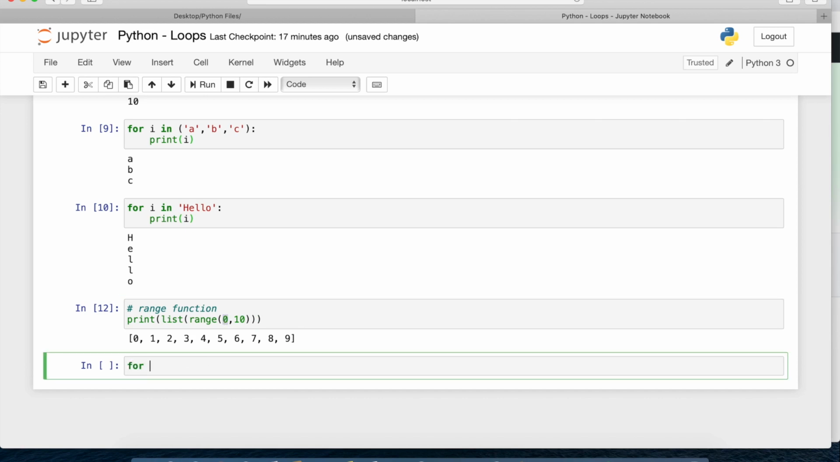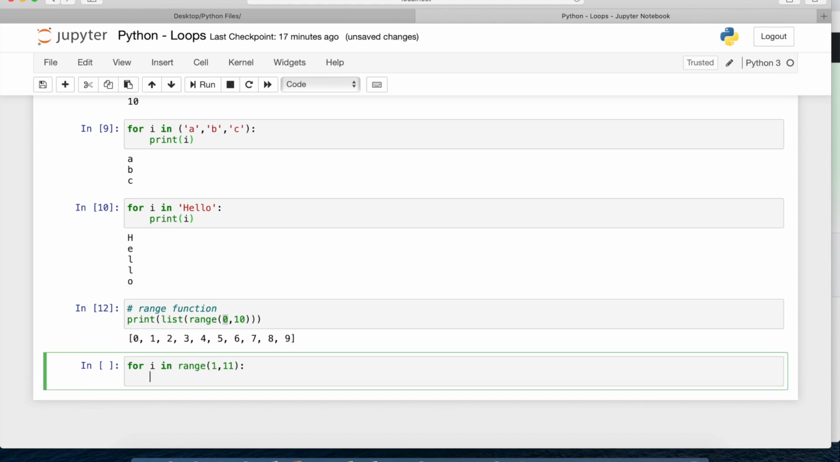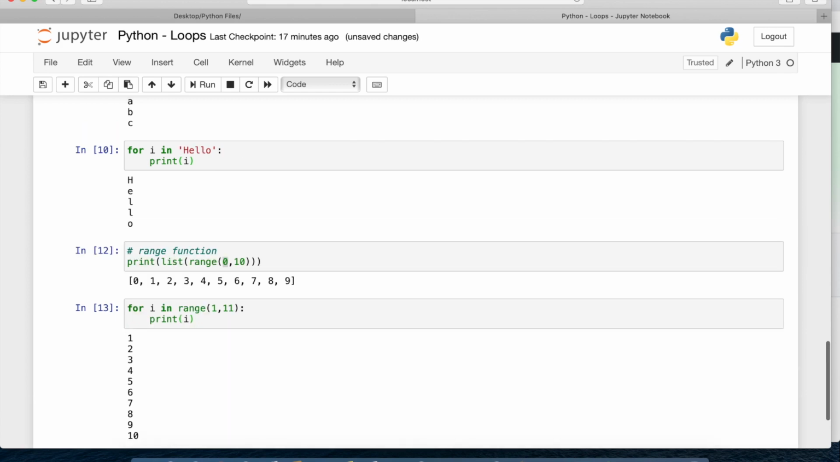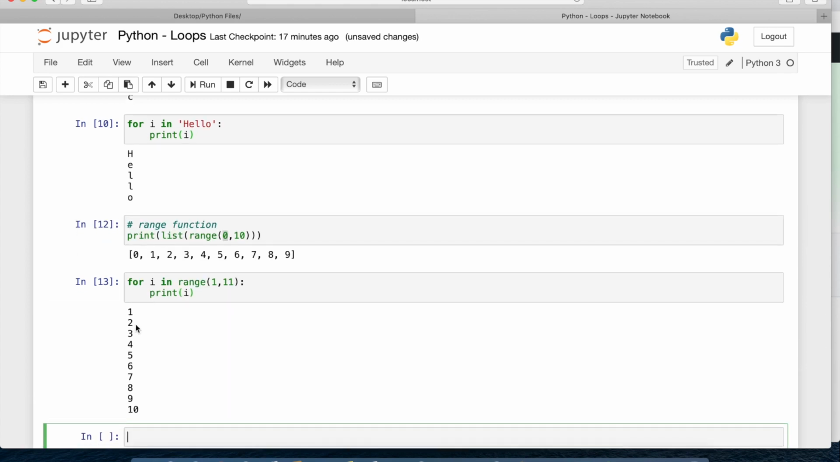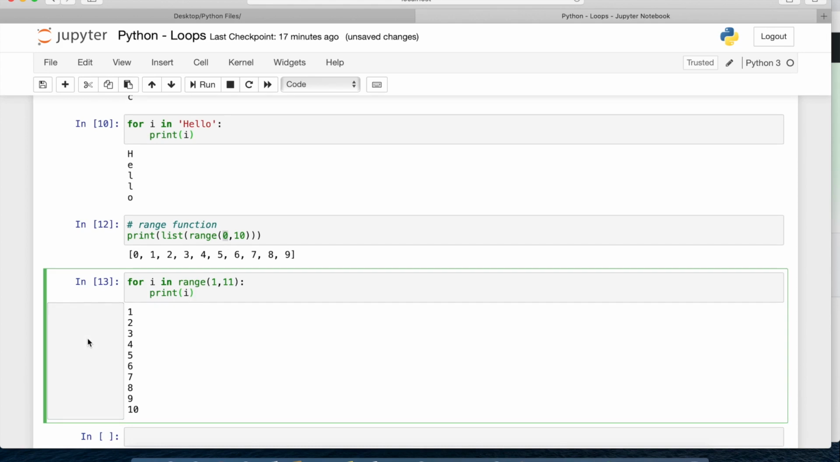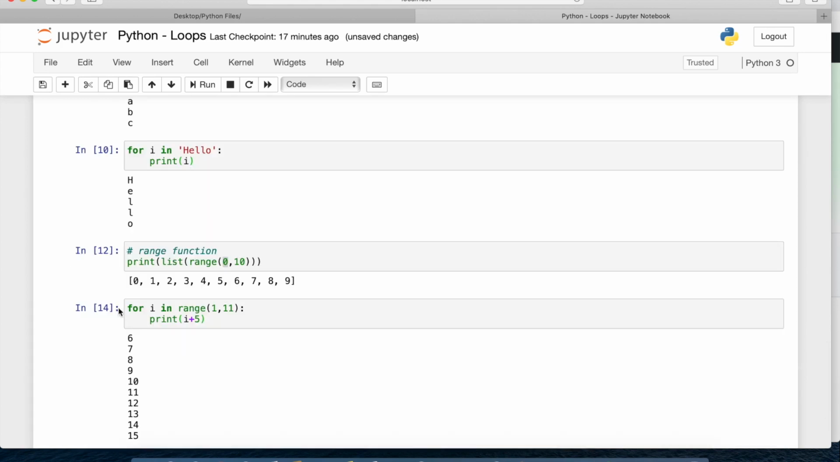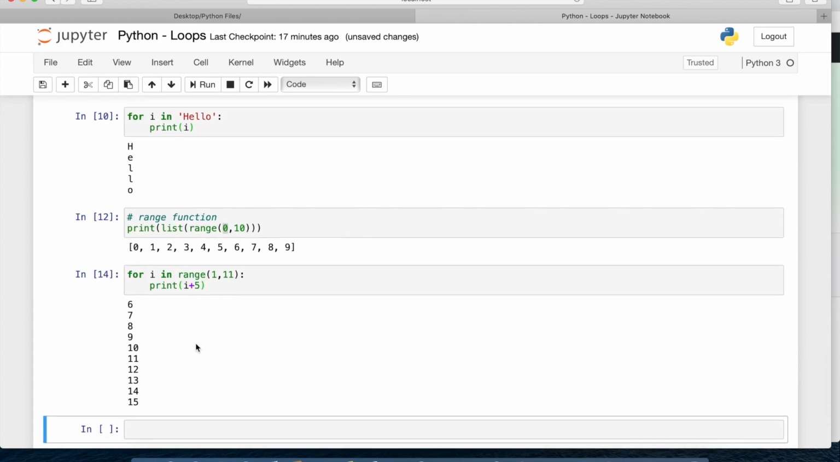So here I can write for I in, suppose I want to print numbers from 1 to 10. So I can write for I in range of 1 till 11. It will give me values from 1 to 10. So here I will say print of I. You can see here first I is 1, then 2, then 3, like that. Suppose I want to add 5 to each of the numbers, then you can see here it has added 5 to each of the numbers. So this is how we can also use this function called range here.